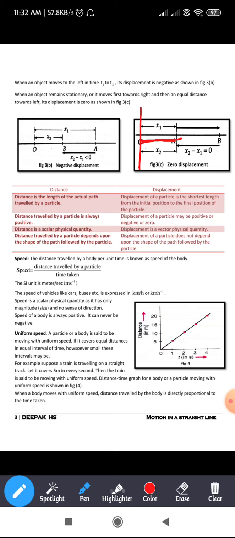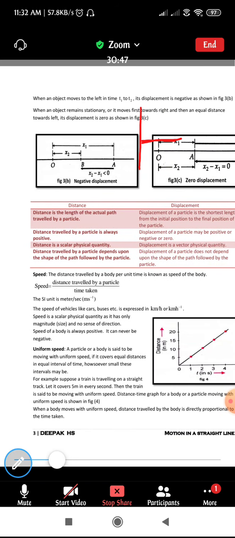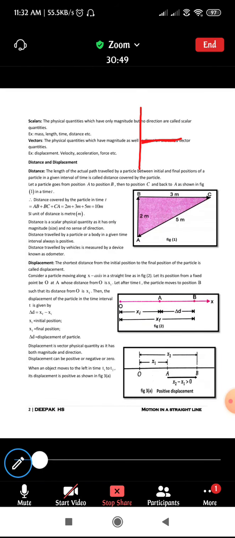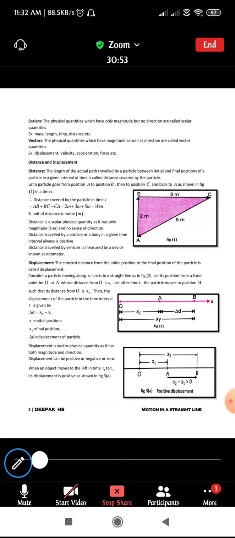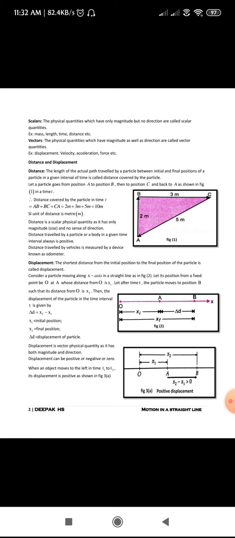So this is regarding distance and displacement. First go through distance, next go through displacement, and then compare yourself what the difference is between distance and displacement. Then go through when the displacement is negative, when it is positive, and when it is 0. Just go through it for a few minutes. In case you have any doubts later, you can ask.